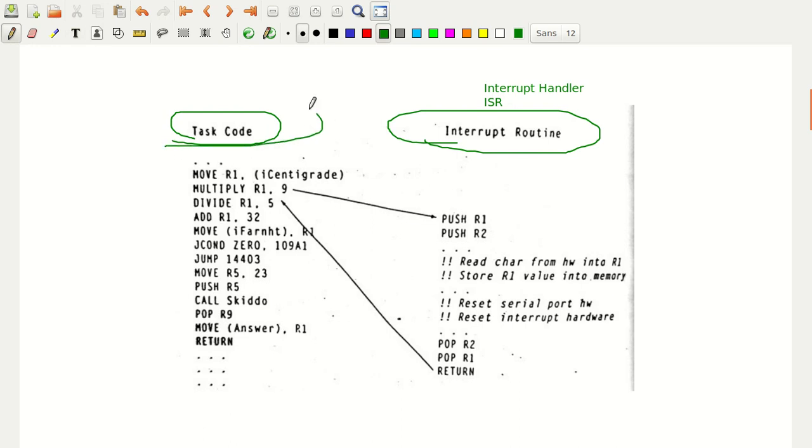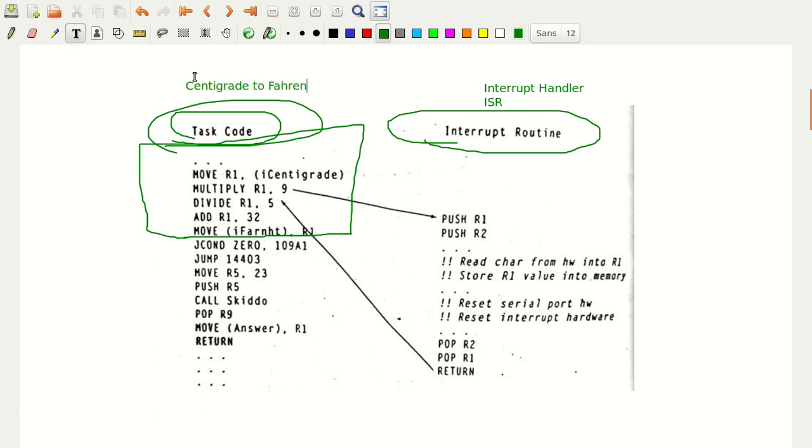So what is this task code? Task code is the normal execution. For example, let us concentrate on only this part. Here we are converting from centigrade to Fahrenheit. This program is written to convert the value that is given in centigrade to Fahrenheit.